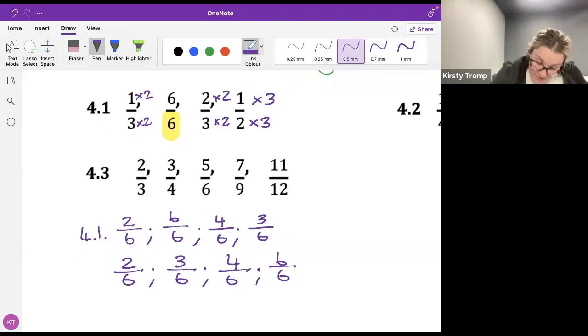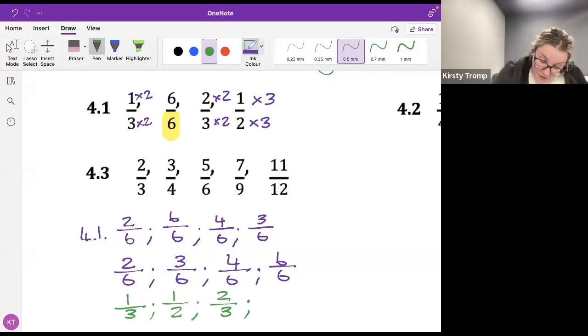So 2 out of 6 was the same thing as saying 1 out of 3. Then I had 3 out of 6, which was the same thing as saying a half. Then I had 4 out of 6, which was the same thing as saying 2 out of 3.